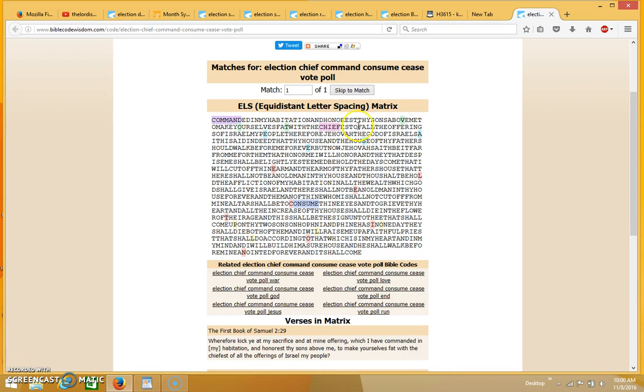You can see vote here in the green, and it looks like it's sharing the E here in chief. So of course the vote would be for the commander-in-chief. That's what the president would be. And so you see that here in the green with the letters V, O, T, E. And then you see poll coming up here in the yellow with the letters P, O, L, L. And that was a synonym for the word vote.